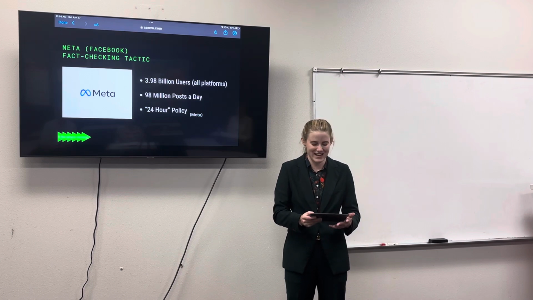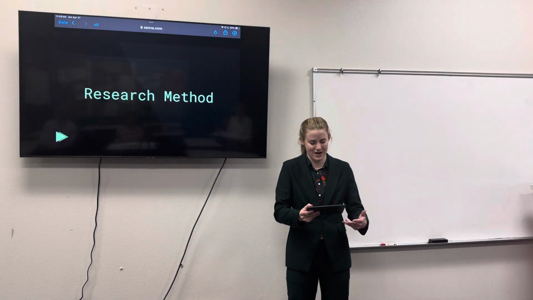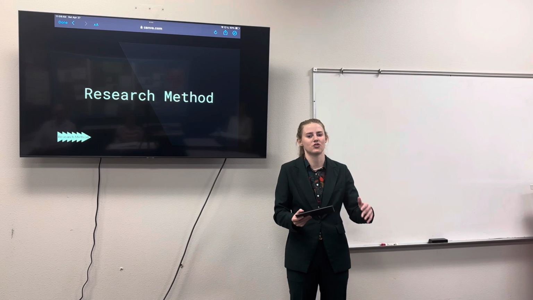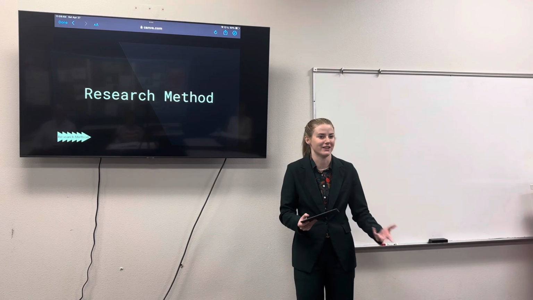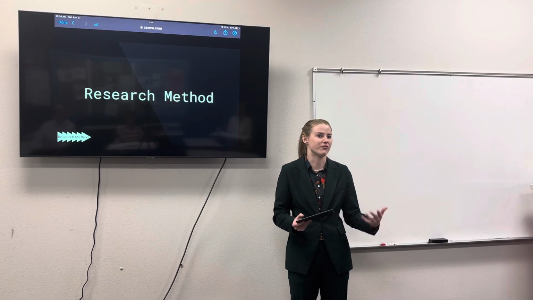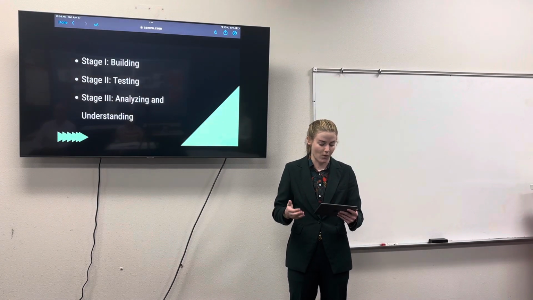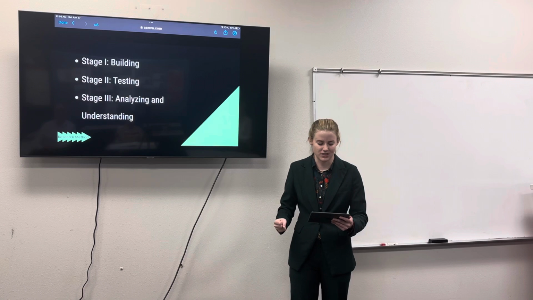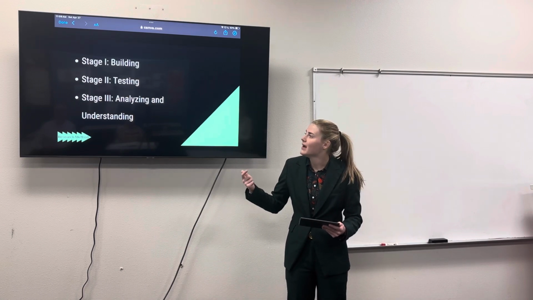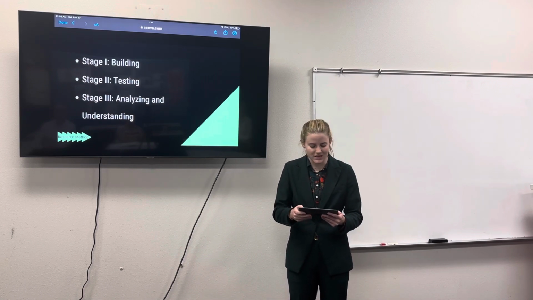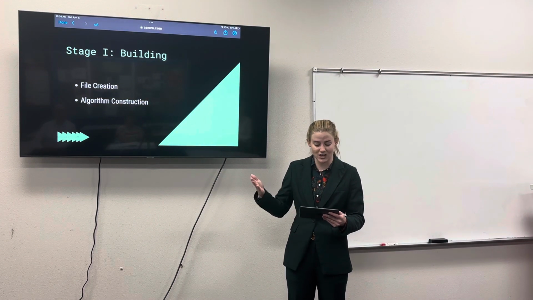Now, after seeing the mess that current misinformation poses, let's transcribe our research method of how we're going to be building a fact-checking device that can solve for both of these issues on these major platforms. We're going to have three stages of our research method: the building, the testing, and the analyzing and understanding of this issue. Starting with stage one, the building.